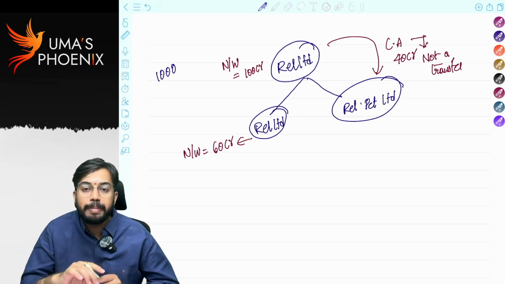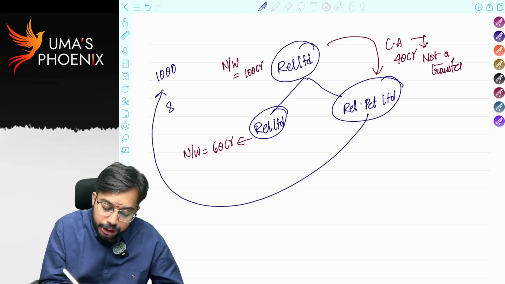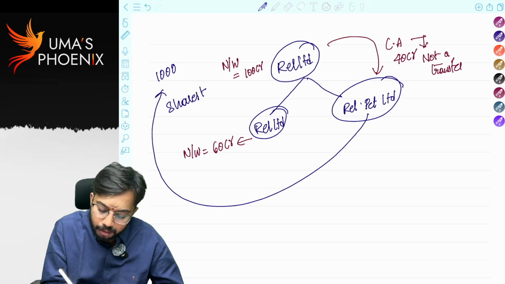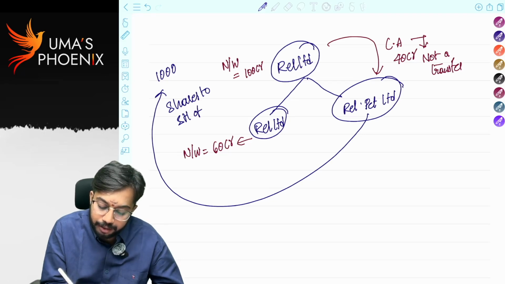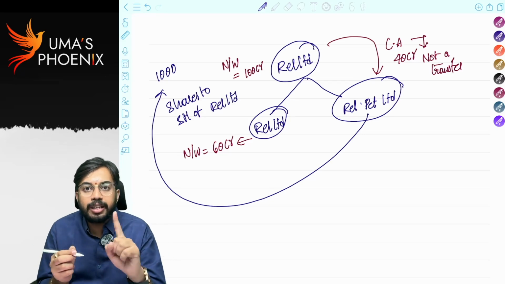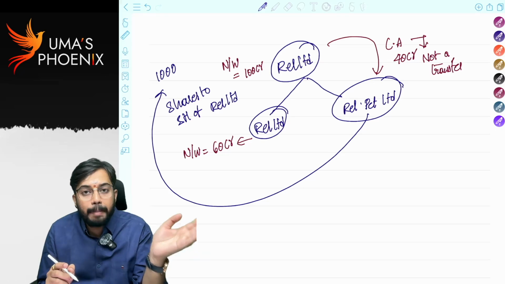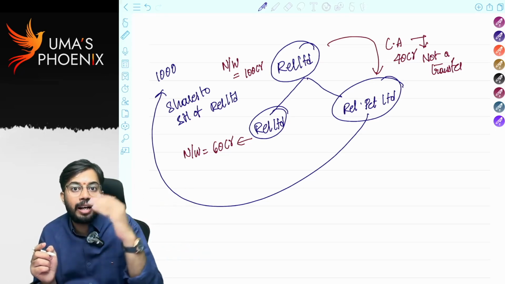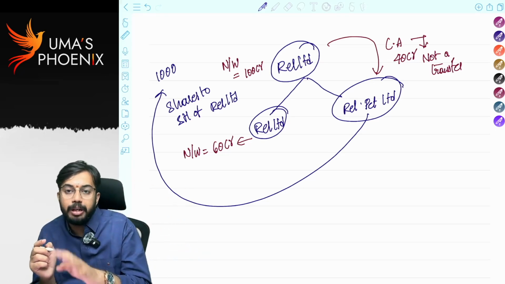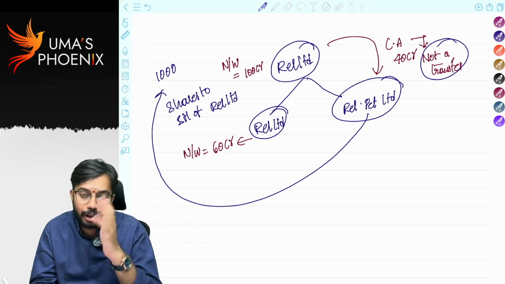So what will Reliance Petroleum Limited do? Reliance Petroleum Limited will give shares to shareholders of Reliance Limited. First point, in case of demerger, transfer of capital assets from demerged company to resulting company, Reliance Limited to Reliance Petroleum Limited, is not a transfer and no capital gains are required to be calculated.